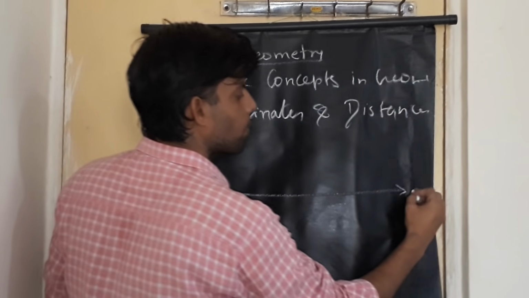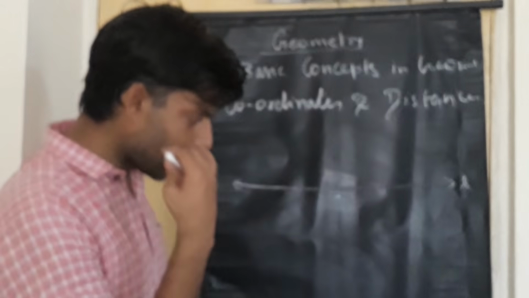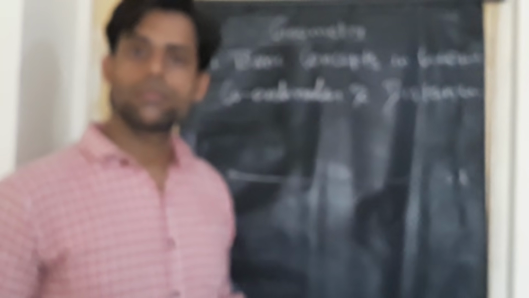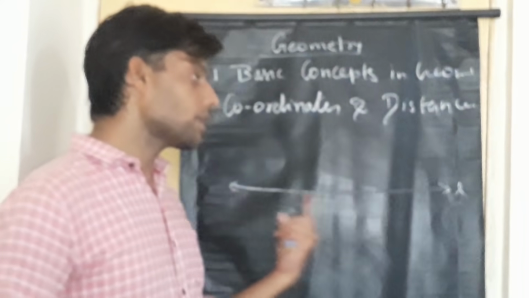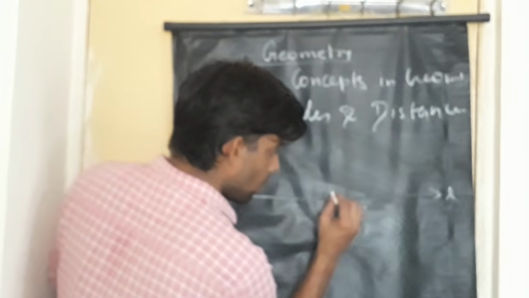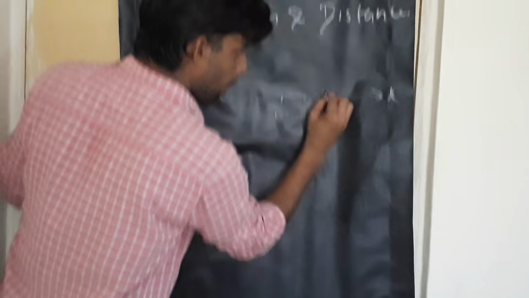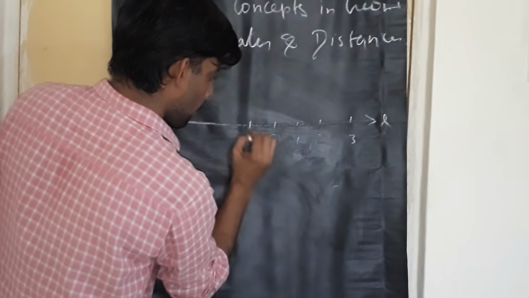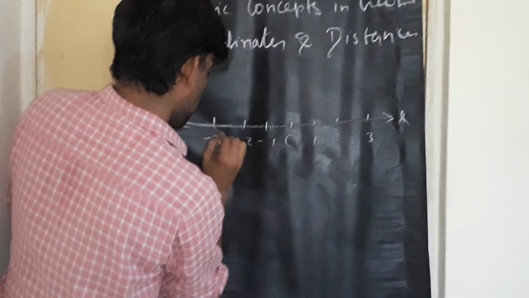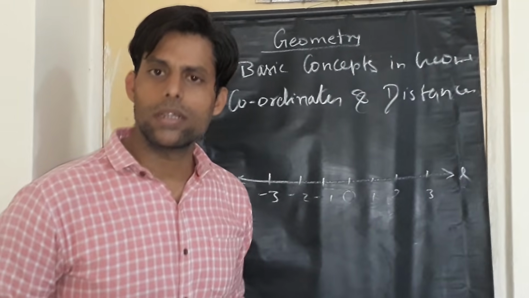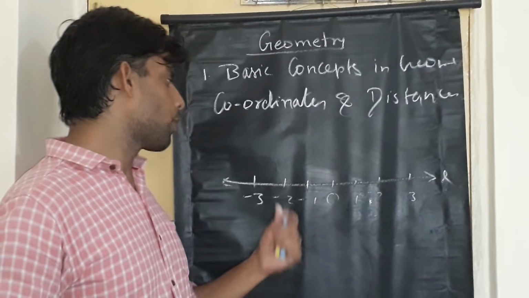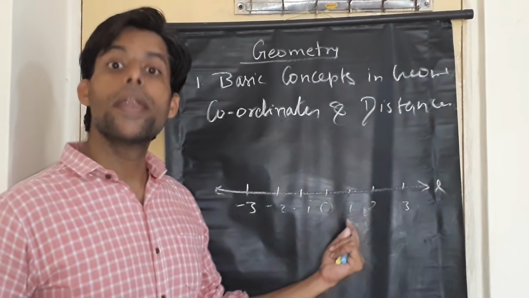Now students, a sweet question to you. What can you see on the board? Good. It's a line. And now what will you call this? Good, very good. Now we'll call this a number line.